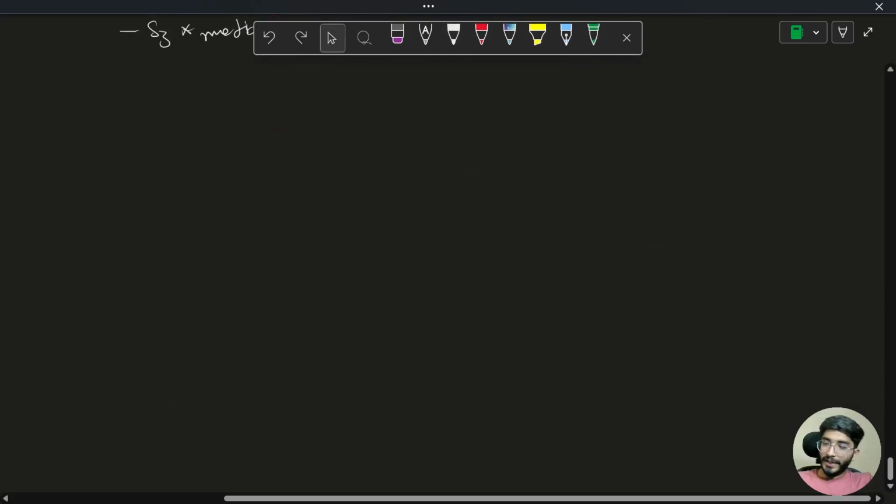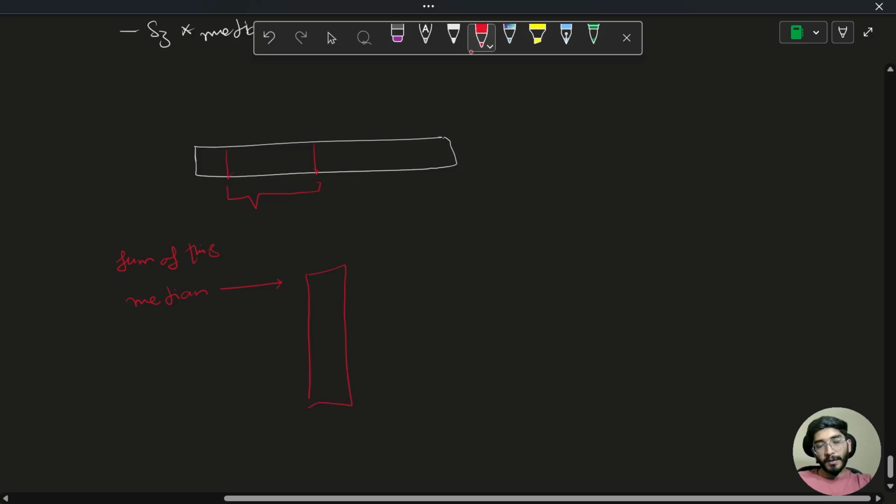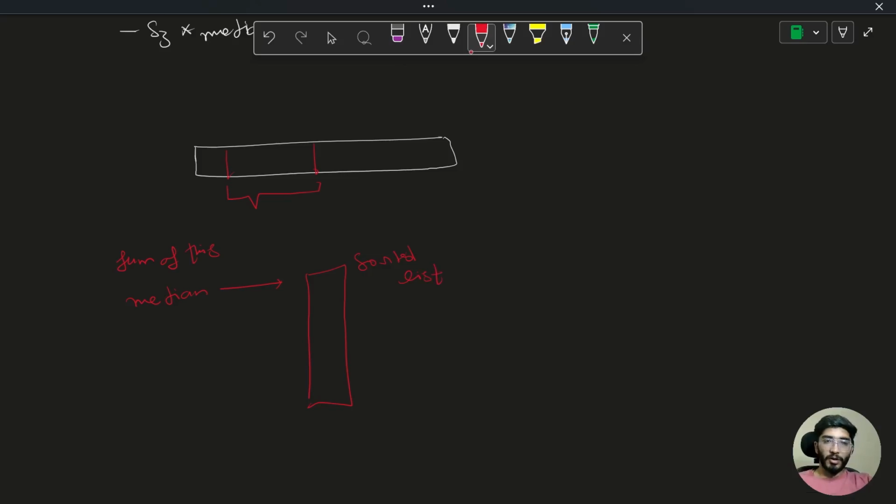So let's say we have a window over an array which is from this point to this point. We already have the sum of this. We already have the median. How did we get the median? To get the median, I have a sorted list. This is my sorted list in which all the elements are present in sorted order. I know the middle of this is the median.